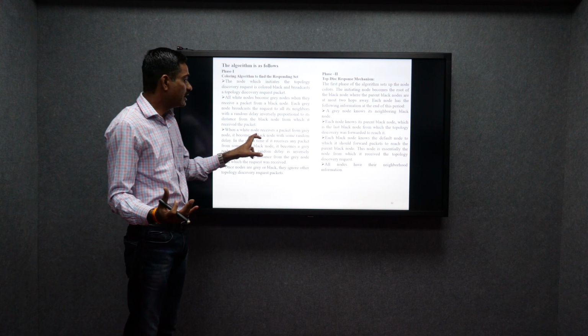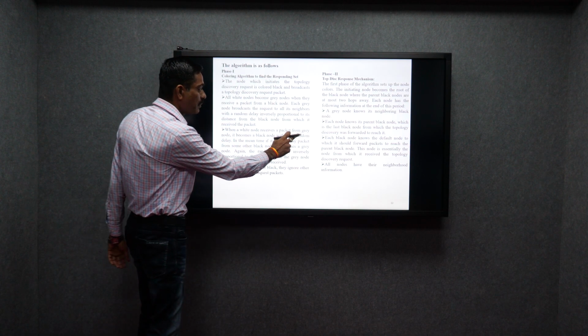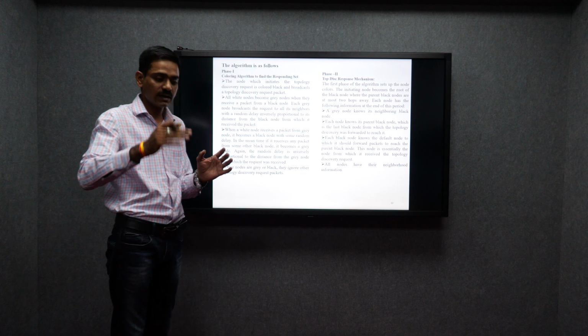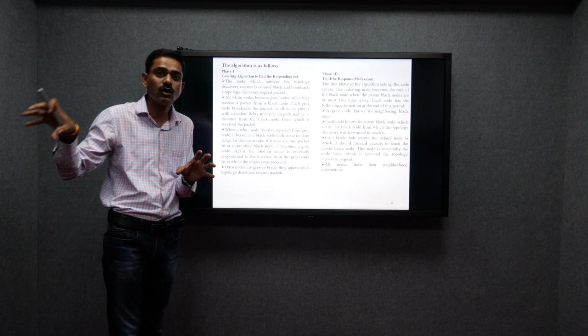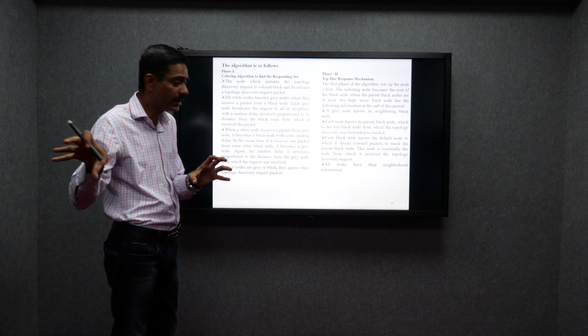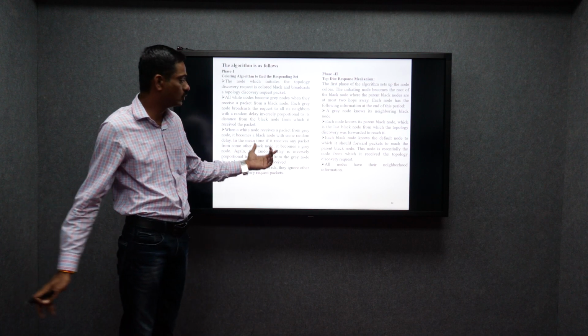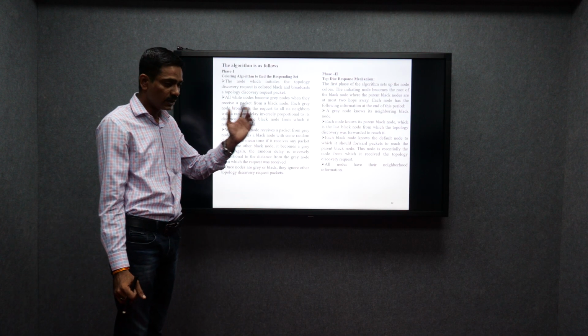A white node receives the packet from the gray node. After that, all are idle nodes until they get activated. Gray means an active node, based on the distance or based on the cluster head. Any time it receives a packet from some other black node, it also gets the information from the dark node, the black node.